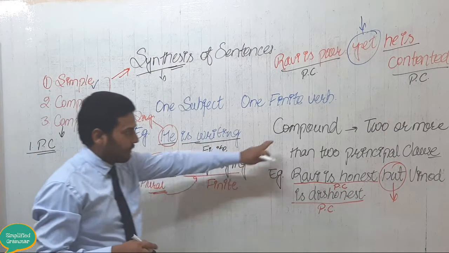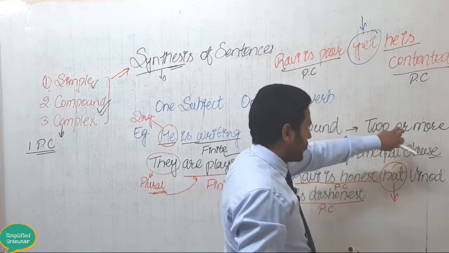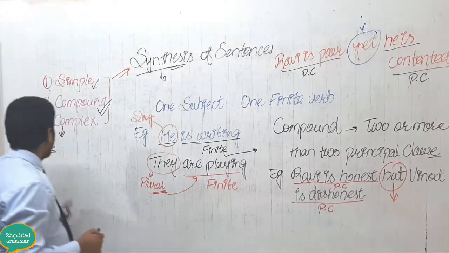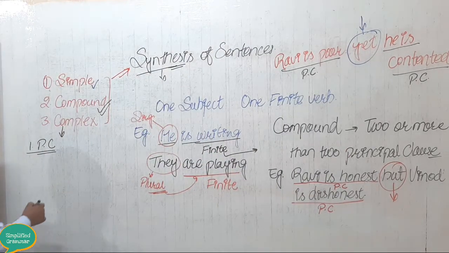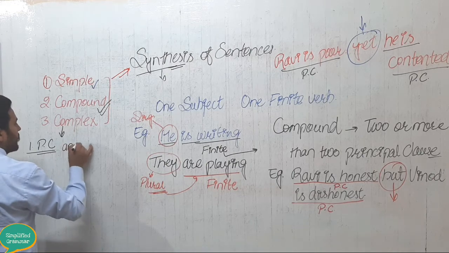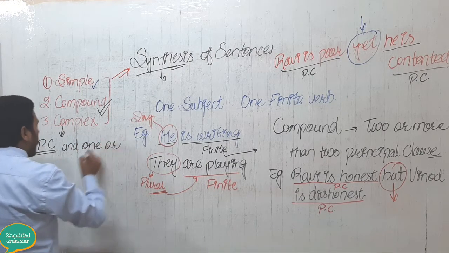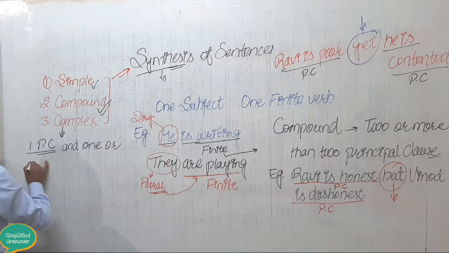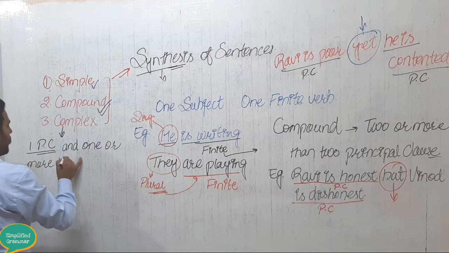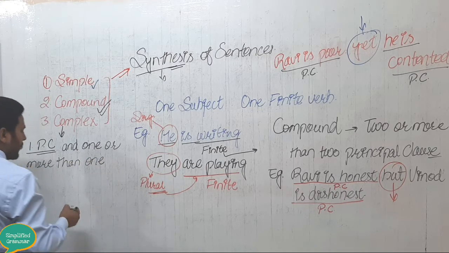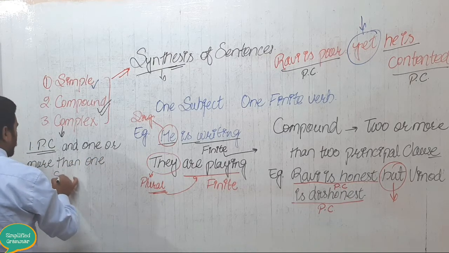But a compound sentence has two or more principal clauses. Okay, this is the difference. Here we will have only one principal clause and one or more than one subordinate clause.